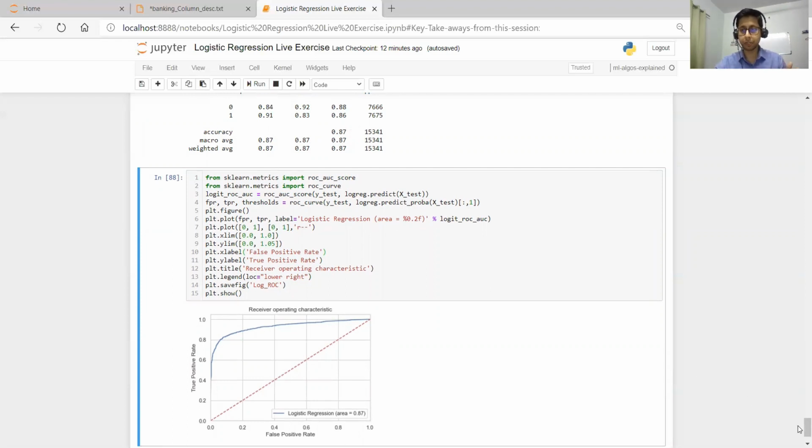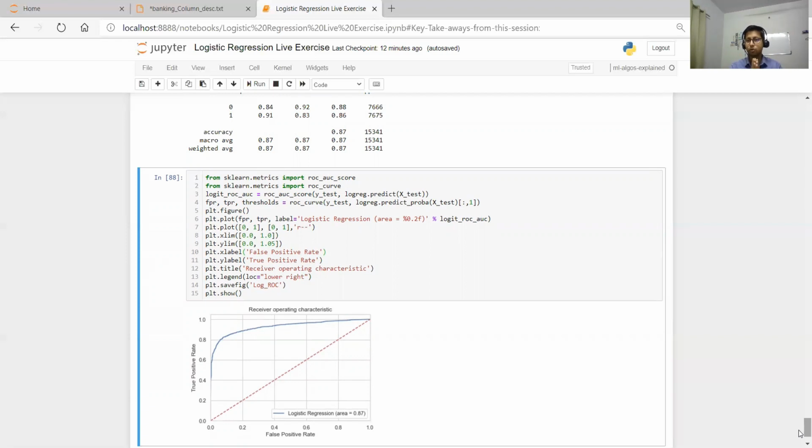So this is all about today's session. What we discussed: we started with banking data, did some exploratory data analysis, then some visualization. We understood how each variable contributes to the target variable, and we plotted some nice charts for them. Then we understood how to handle categorical variables.